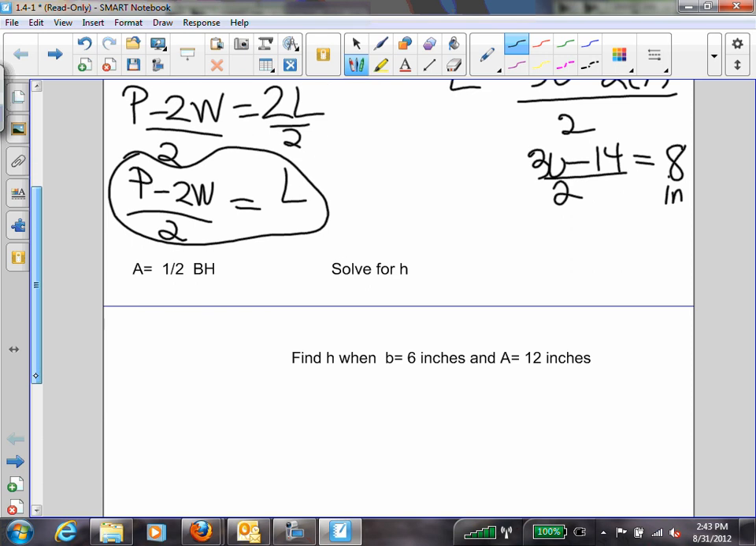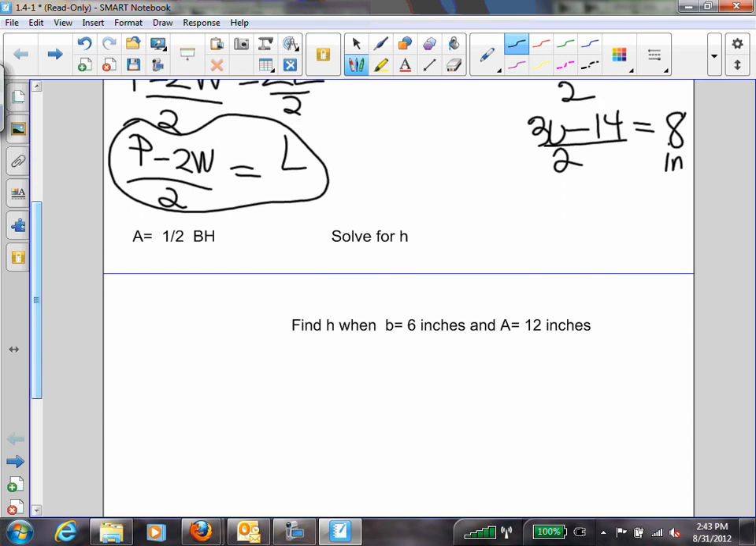Okay. All right. A equals 1/2 base times height. That's the area of a triangle. Solve for H. So what am I going to move first? What do you think, Madeline? Okay, so let's move them in bits and pieces. We don't have to do both the half and the B. We can just move the half. So how would you move the half?